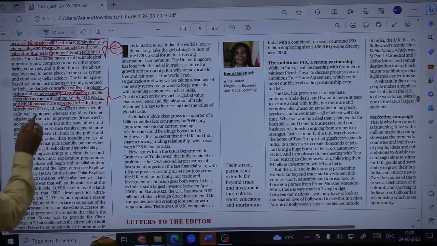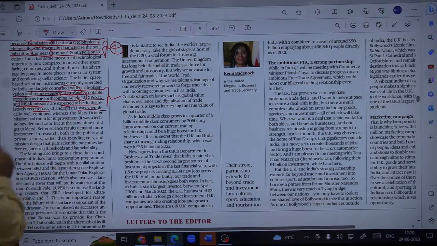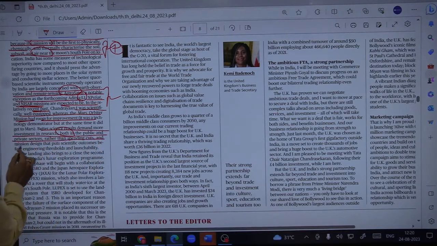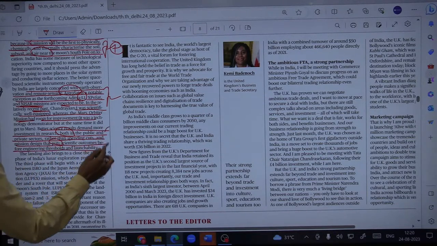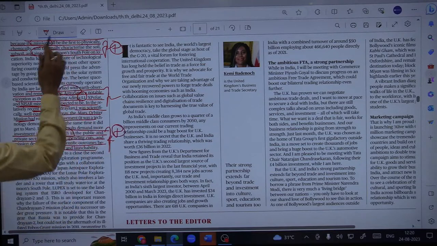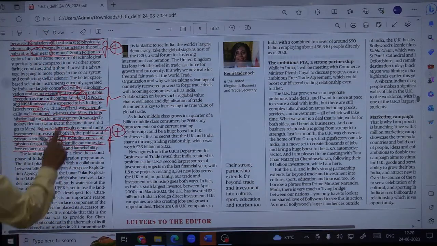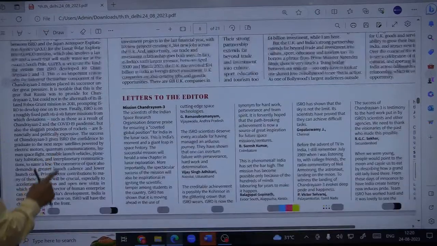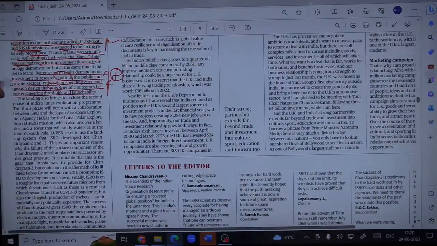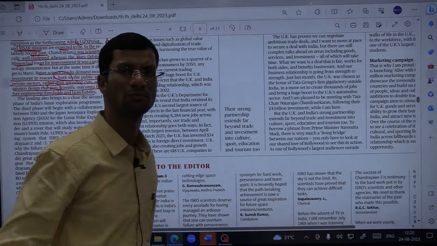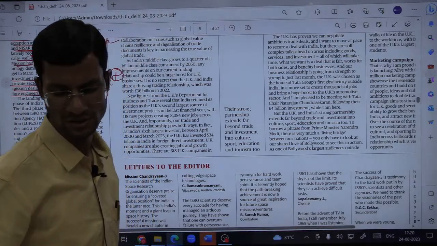In the relatively recent past, Chandrayaan 1 was scientifically well equipped, whereas the Mars Orbiter Mission (MOM) had room for improvement. Better science and results demand more investment in research, both in public and private sectors, rather than spending cuts, and mission designs that put scientific outcomes before engineering thresholds and launchability. Of course, all this requires a better budget for such missions, and for scientific research, how much we spend on R&D, research and development. So we need to enhance this spending on research and development as well.